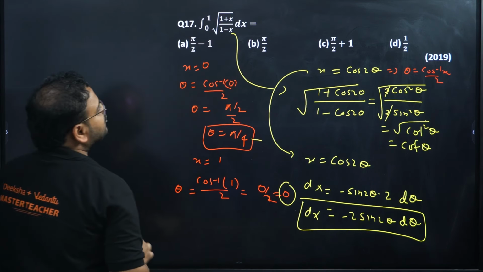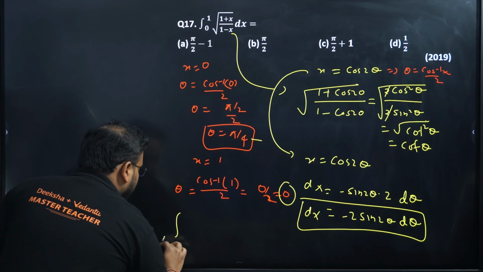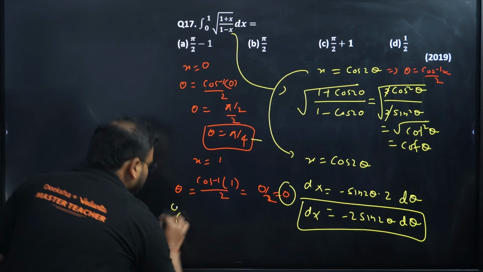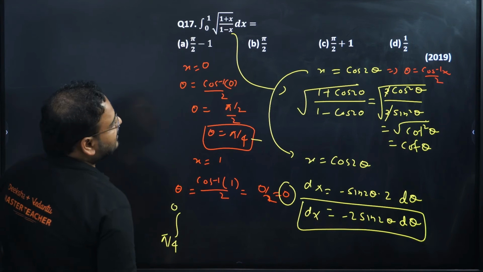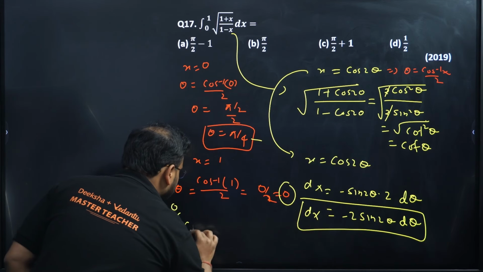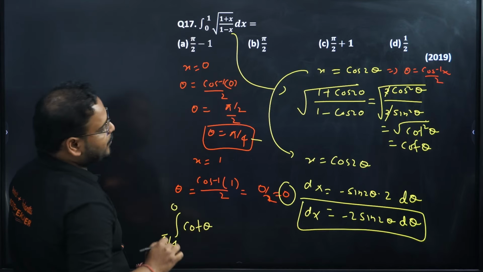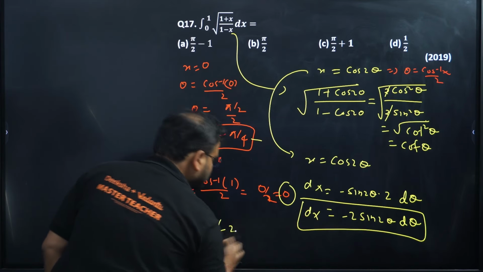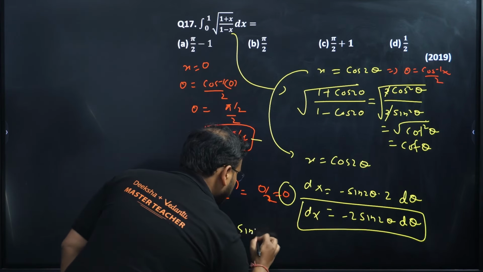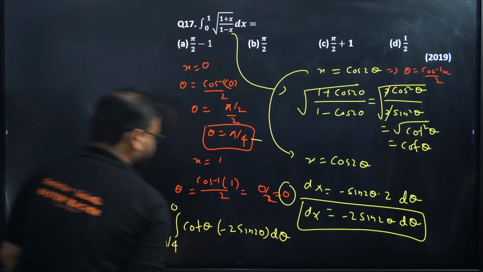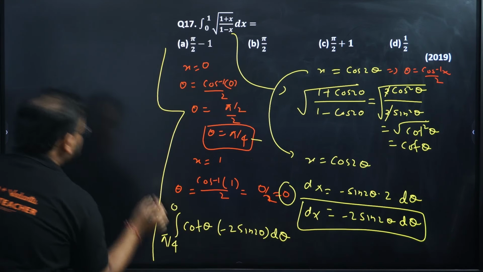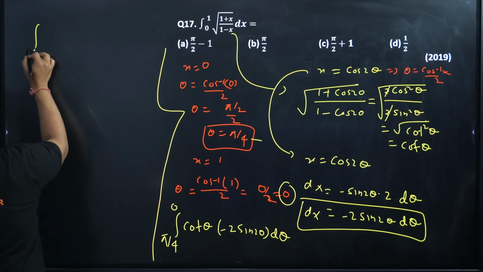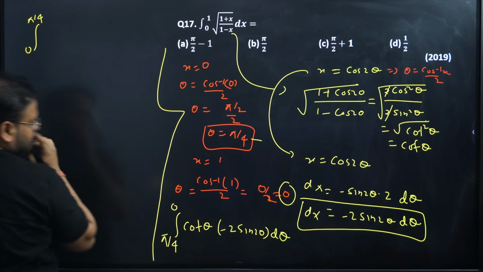So let's check the function now. The final integration, pi by 4 to 0. Put this back in. dx form is also there and this is also there. This is nothing but cot theta, and we have a minus sign, minus 2 sin 2 theta d theta. Very interesting. Bring this minus sign into the limits. So this will become 0 to pi by 4.